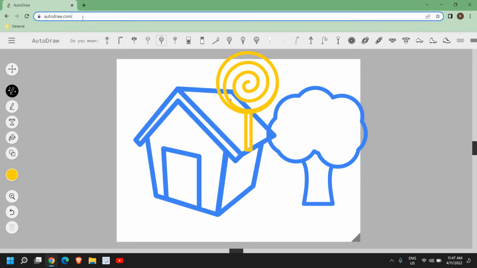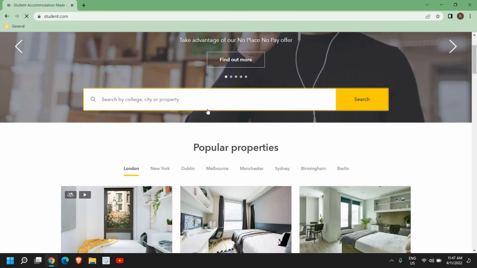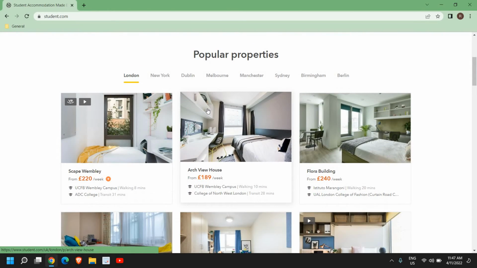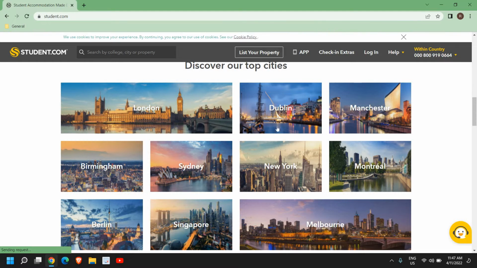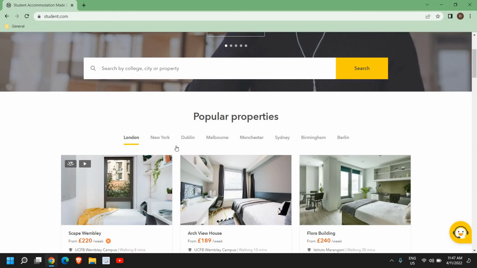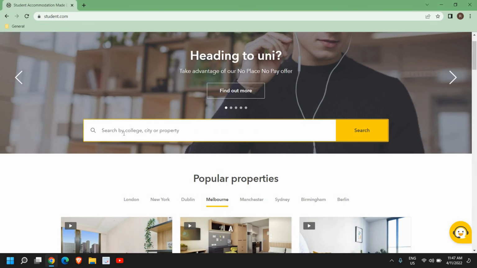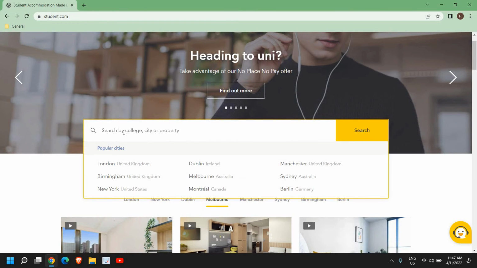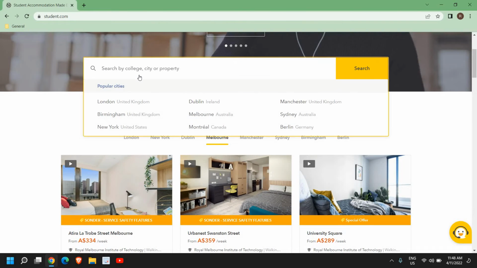The second which comes in my list is students.com. This is a brilliant website to look for accommodation, cheap accommodation for students across hundreds of cities. You don't have to pay any broker fee. Accommodation in New York or Sydney, Manchester, anywhere. You can search it right here, whether it's London or United States. So from here, whether it's United Kingdom or United States or any other country.